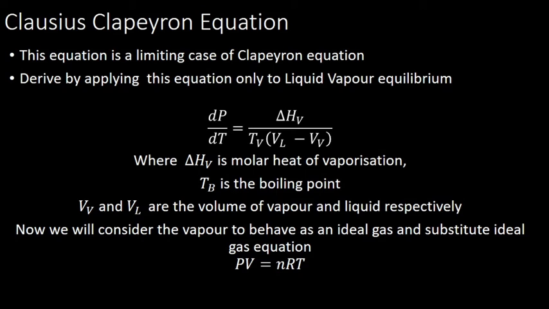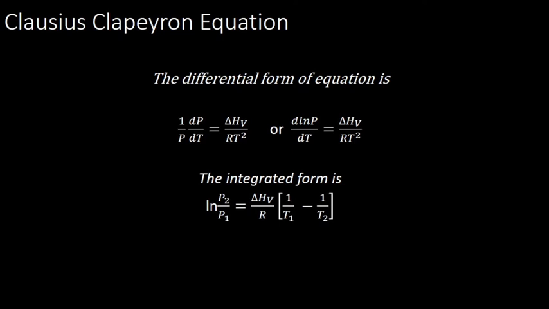Whatever substance we take, for example water to water vapor, that vapor we take as an ideal gas, and we substitute the ideal gas equation PV equals nRT, do the derivation, and arrive at an expression